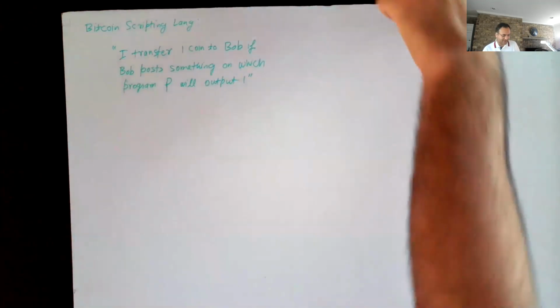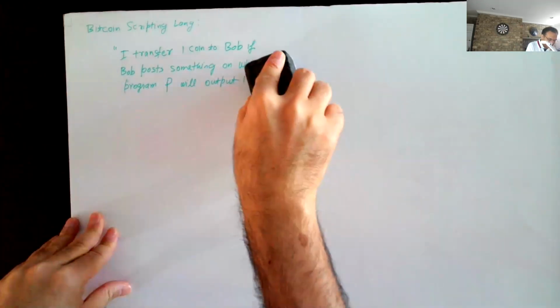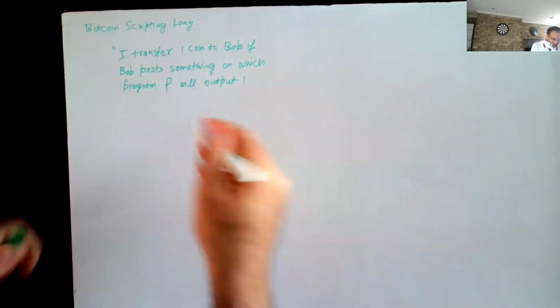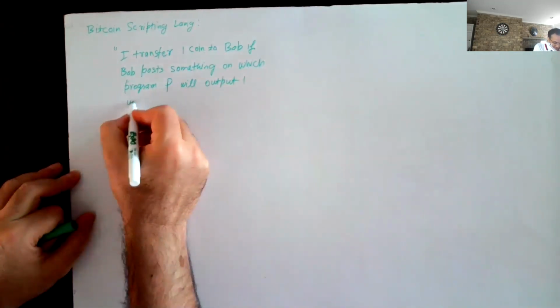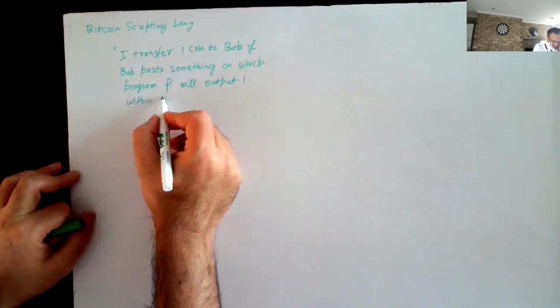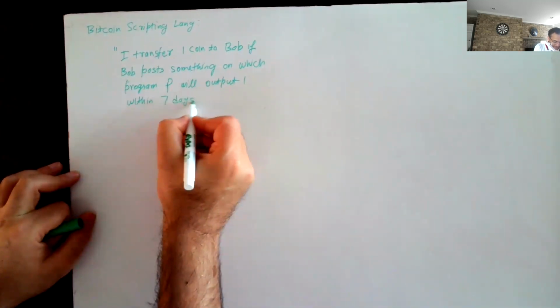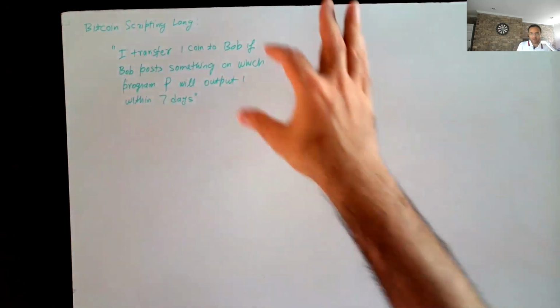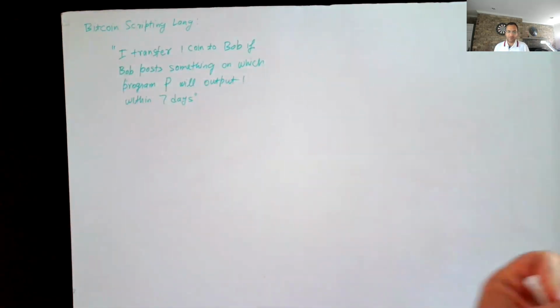So one solution to that is to put some time limit: something on which the program will output 1 within, let's say, 7 days. If within 7 days Bob does post something like this, then Bob gets this coin. Otherwise, presumably this coin will go back to Alice, minus some transaction fee or something like that.